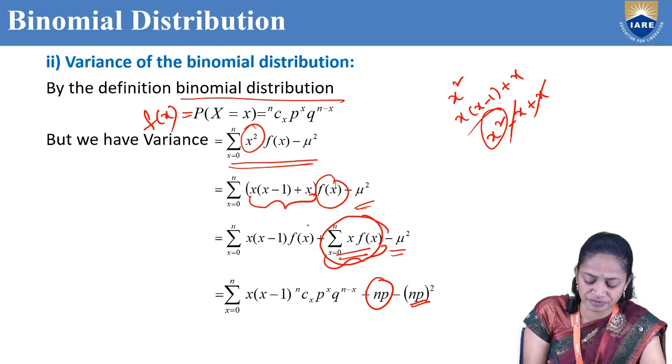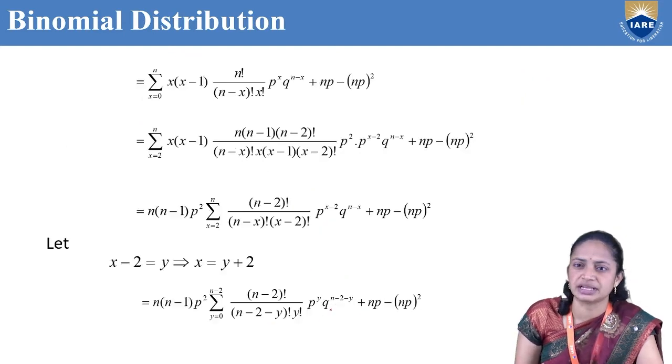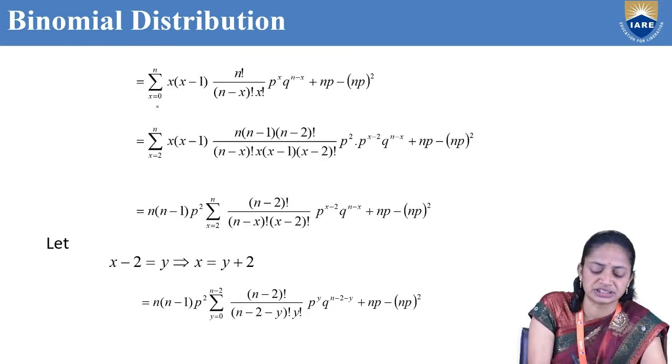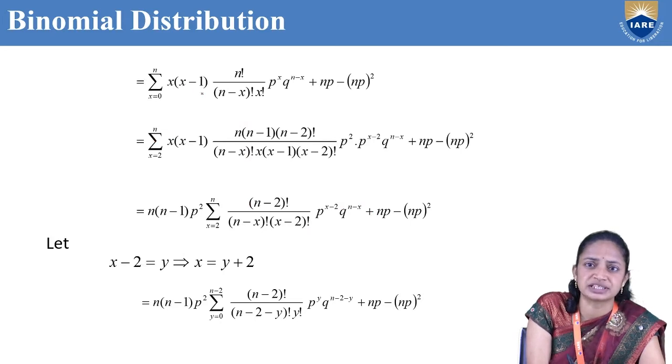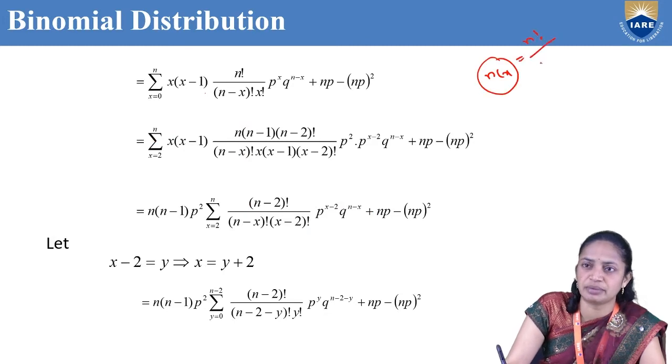Now I am simplifying summation x equal to 0 to n of x into x minus 1 into f of x, where f of x is nCx p power x q power n minus x. nCx can be written as n factorial by n minus x factorial into x factorial.